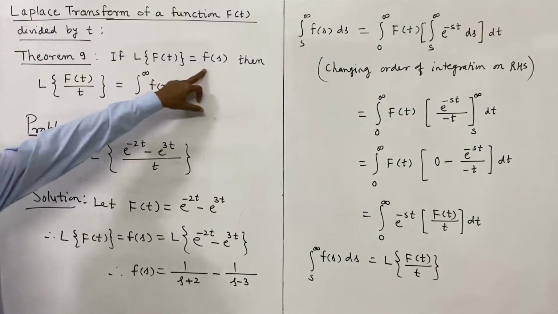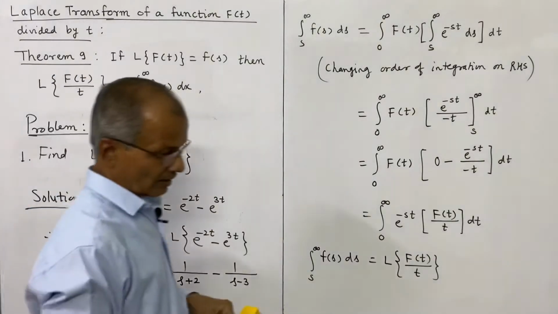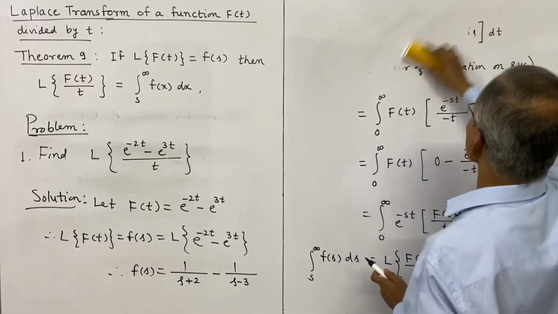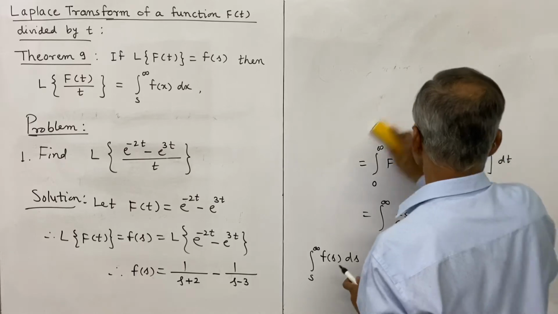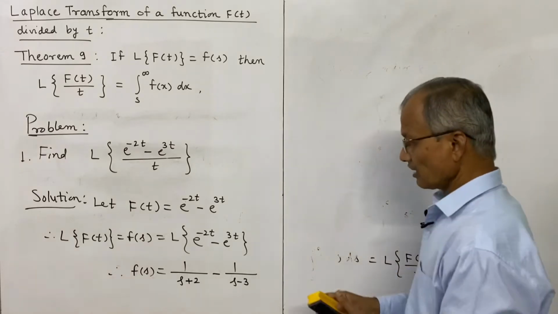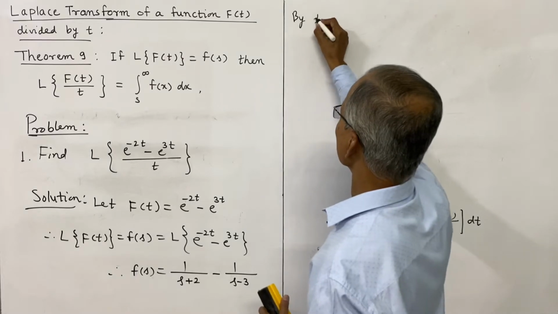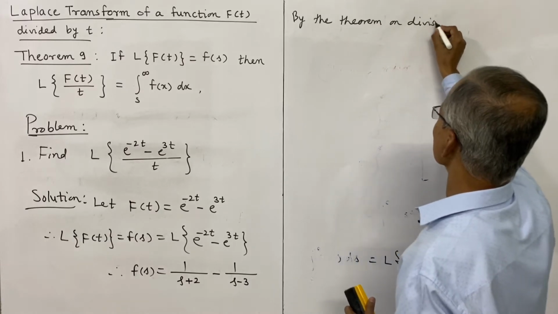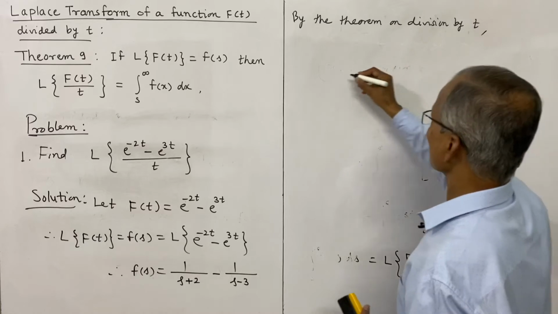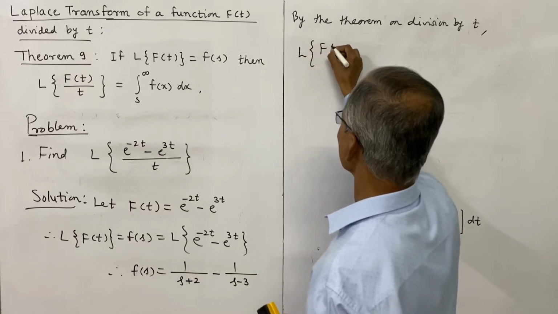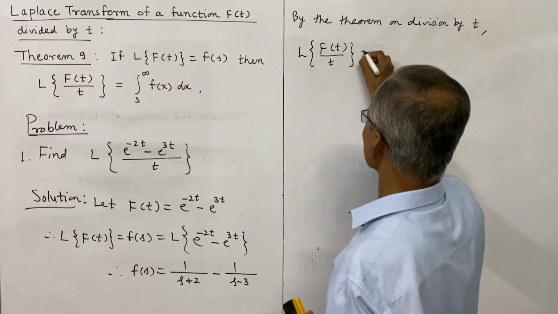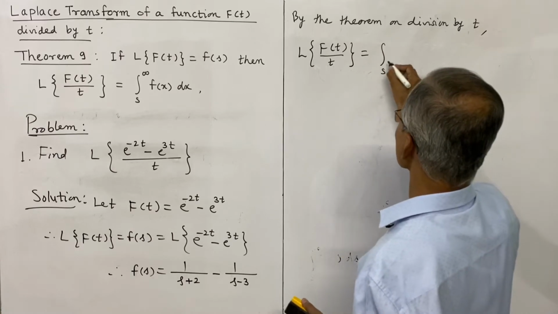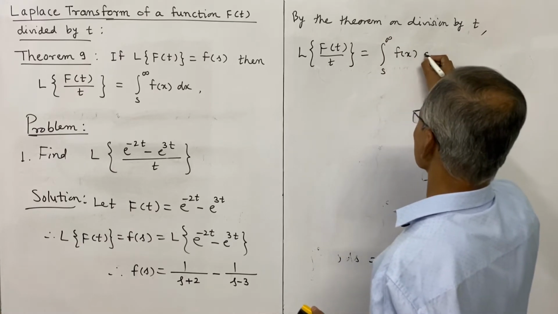So once f(s) is obtained, then we can use this theorem, and therefore by the theorem on division by t, which is theorem 9, we have L of f(t) divided by t is equal to the integral s to infinity f(x) dx.